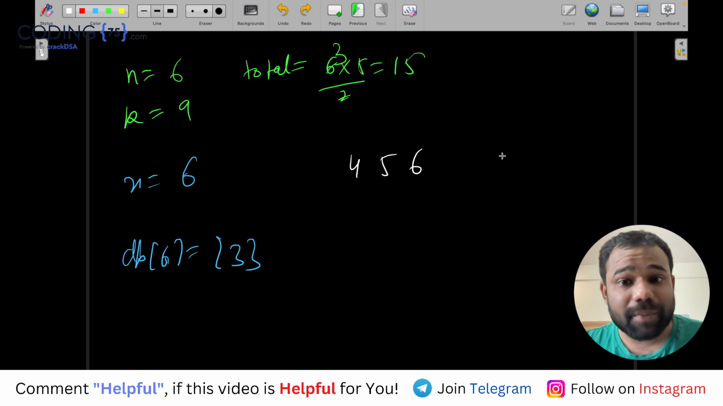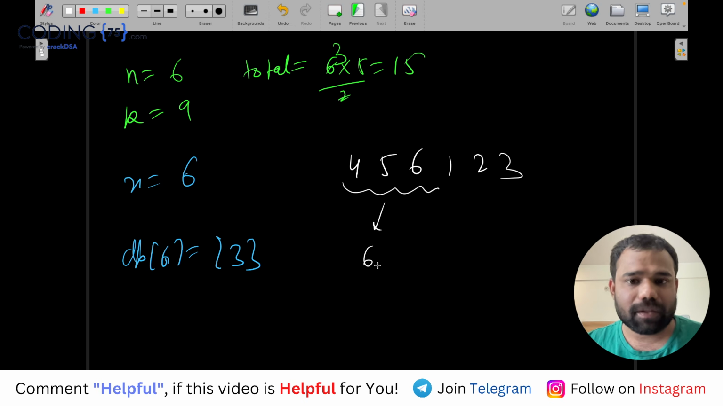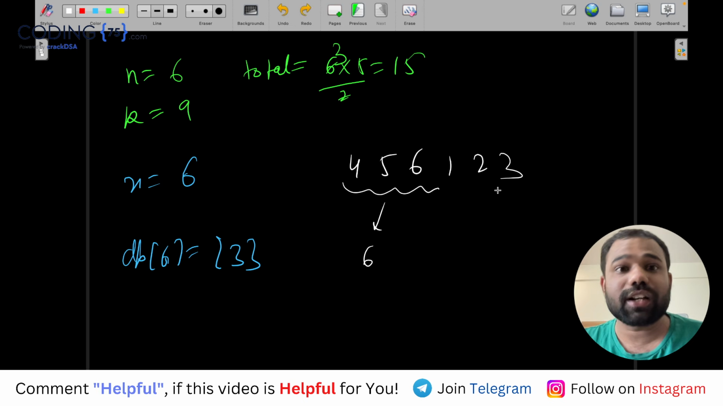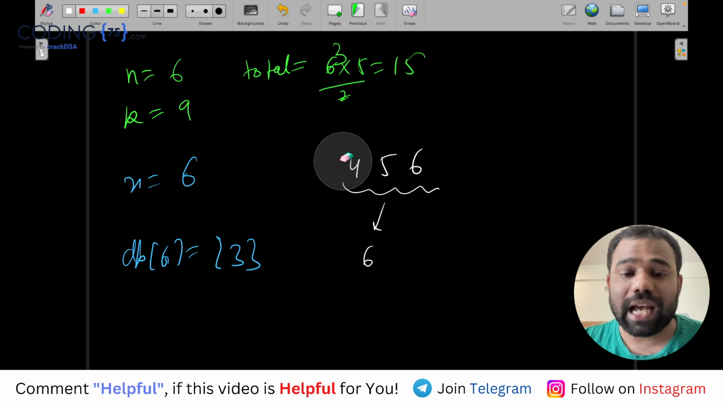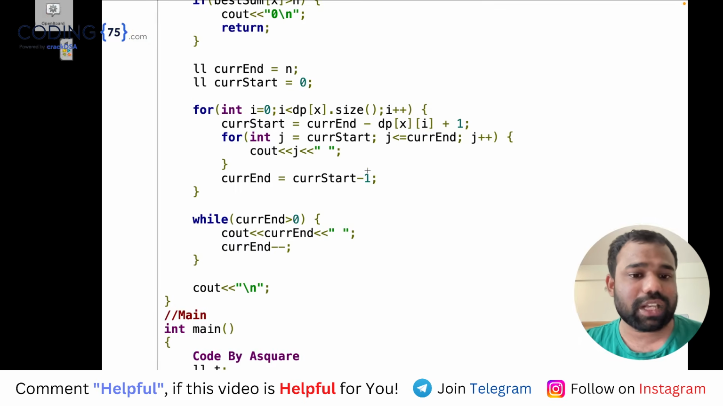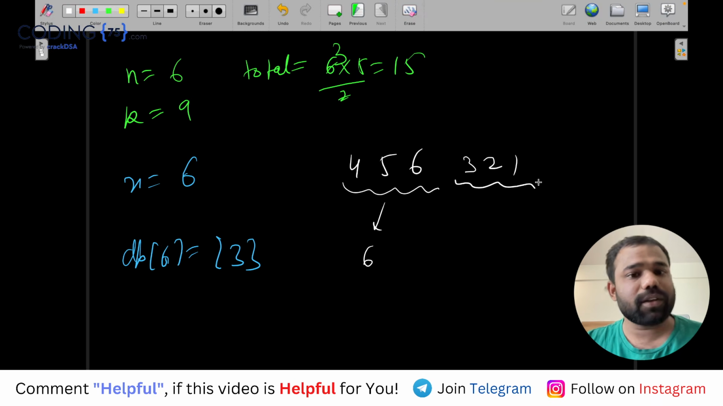Now guys, the remaining I can't print as 1, 2, 3, because 4, 5, 6 will give me 6 subarrays of non-inversions. But we need just 6 such subarrays of non-inversion. The remaining I can't print as 1, 2, 3, because for the remaining I want inversions in all of them. So the remaining I will print in descending order, whatever is pending. Whatever is pending from the current end, I'm just printing in descending order. So it's 3, 2, 1.